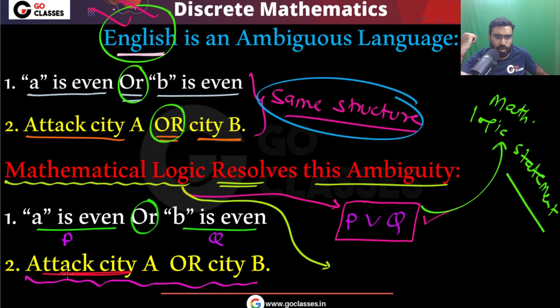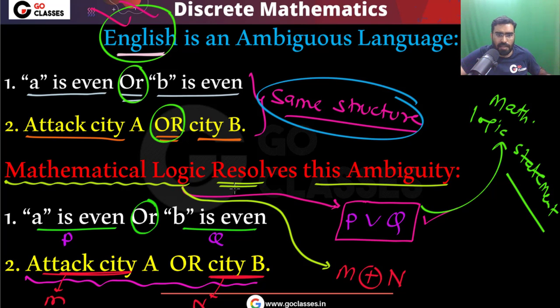For example, let me call it M. Let me call it N. Okay. Then in this situation, the mathematical logic will use this symbol. Please understand that what this symbol is, we will see after some time, but this symbol allows exactly one of them to be true. Means if this is true, then this cannot be true. If this is true, then this cannot be true. Both of them cannot be true. One of them will be true. Exactly one of them will be true.